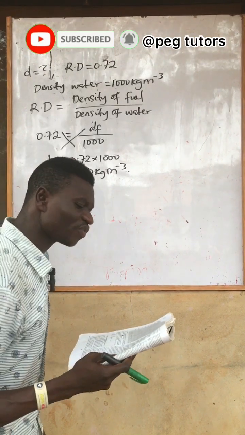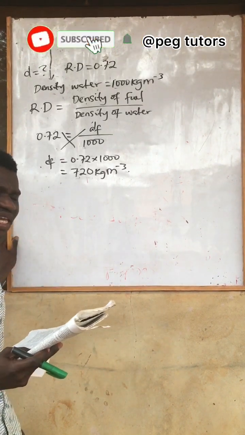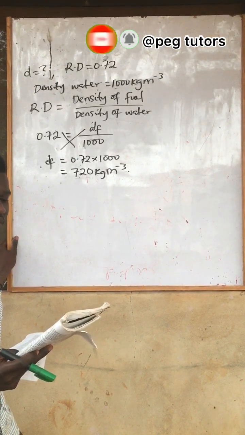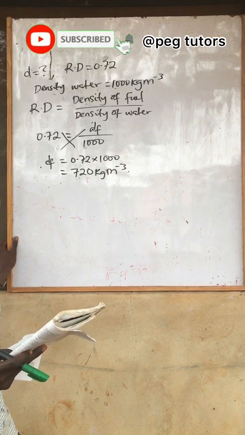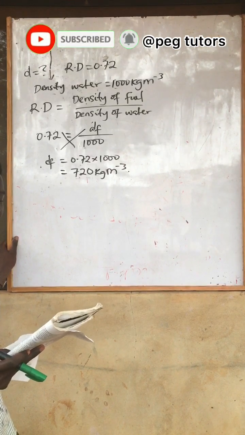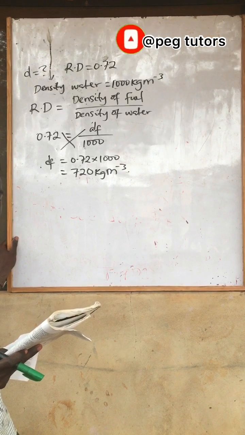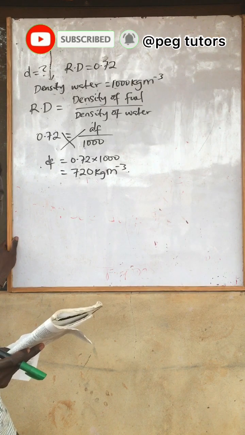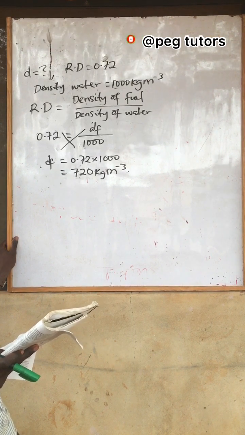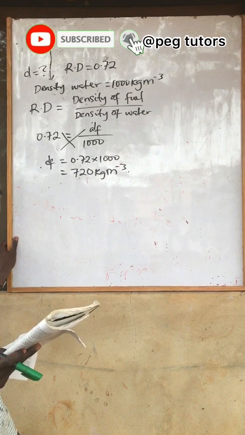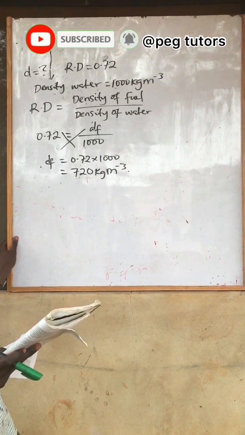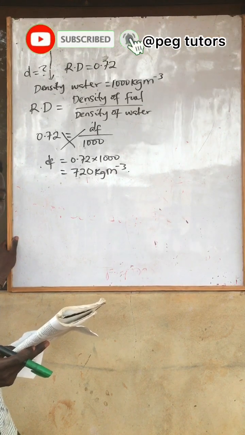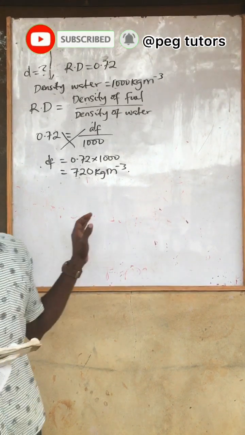Number 5, which of the following statements about a moving particle is correct? A says, if the resultant force acting on the particle is 0, then it is in dynamic equilibrium. B says, if the resultant force acting on the particle is greater than 0, then it is moving with a uniform velocity. C says, the rate of change of its momentum with time takes place in the direction opposite to that of its motion. And D, lastly, says, the particle falling freely covers equal distance in equal time intervals.